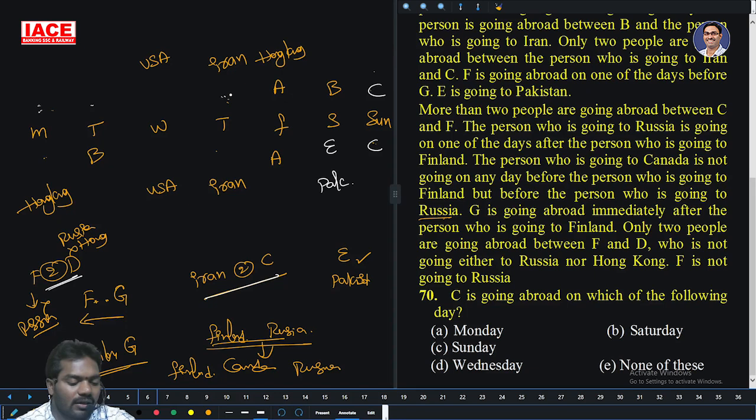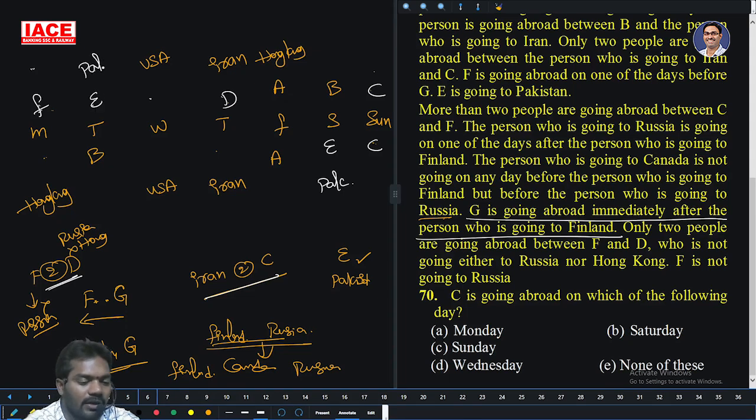Now, F is before G. If I take F here, there is no chance for G. So compulsorily F has only one chance here, with 2 persons between, and D only here. In this case, F is before G, and G is immediately after Finland. What is it saying? G is going abroad immediately after Finland. Okay, if there is G, Finland. Wait. Now in this one, E Pakistan I want, there is only one chance for E Pakistan. There is only a chance for G, and there is no chance for Finland. So this case is not possible.